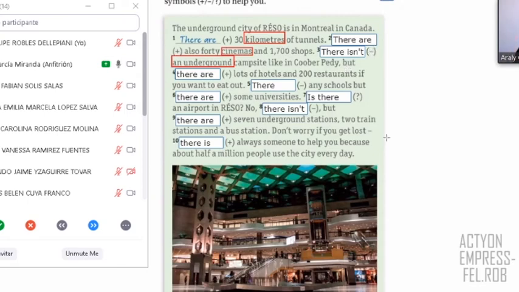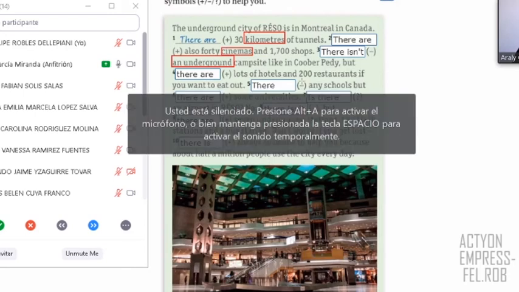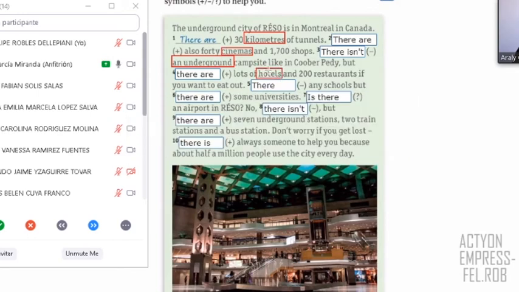Then we have also number 4, right? It says there are lots of hotels. Yes, because here hotels is plural, positive plural, you say there are. In number 5, we have negative, and it says schools, right? Look, I'm going to show you here. There aren't, right? Why? Because it's negative, and also schools is plural. If it's positive, you say there are, plural, schools. But if it's negative, you say there aren't, right? And look, here we use any. Any is possible, remember, when you have negative plural.